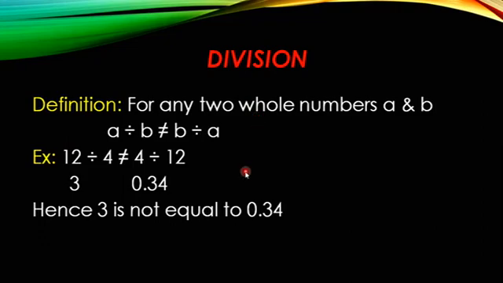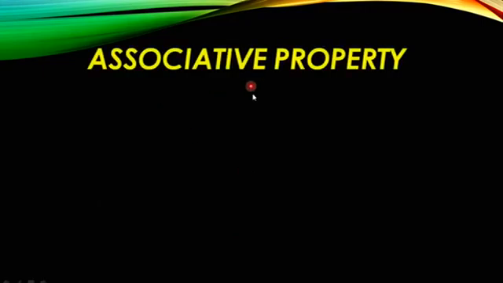Same thing in closure property also, addition and multiplication, these both only are closed operations. In the same way in commutative property also, only addition and multiplication, these two only are closed operations. So now we have seen closure property and commutative property. Now let us go for associative property. We will see what we learn in associative property.